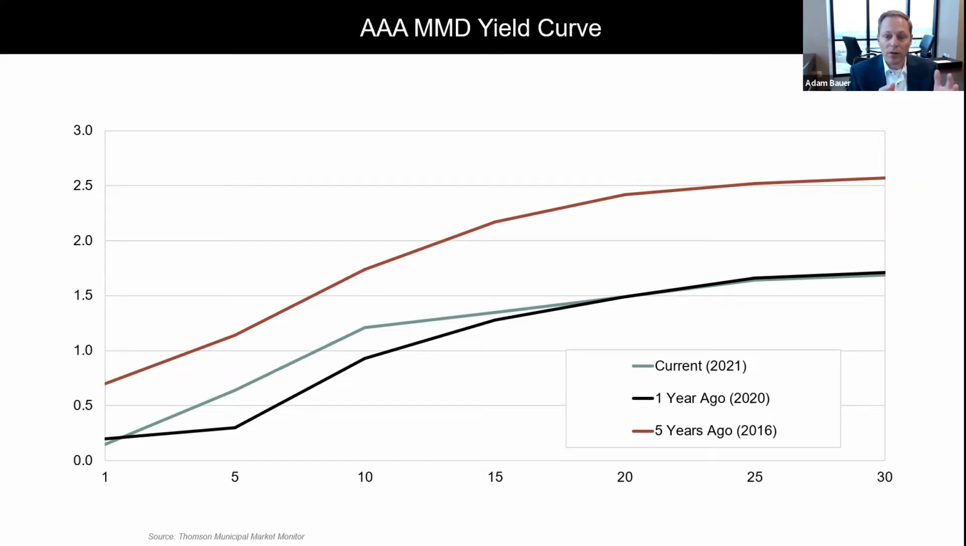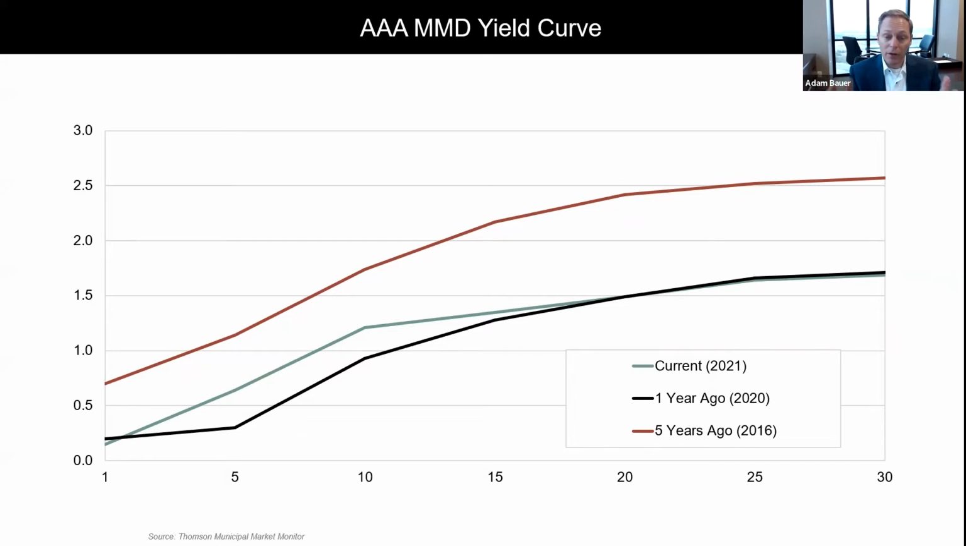What we're showing here is, if you look 5 years ago, the red line represents that MMD yield curve from years 1 through 30. Hopefully what you're noticing is there's a bit of a slope to it, which is in contrast to what we've seen for the last year or so. If we go back 1 year, you can look at that black line, which is an extremely flat yield curve years 1 through 5, an escalated yield curve years 5 through 10, and then flat all the way out to 30 from that point on.